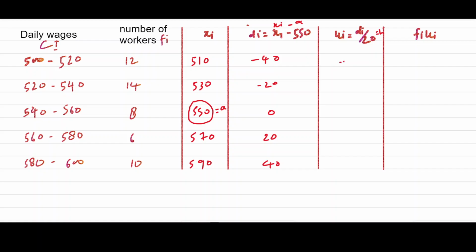Now here this will be minus 2. If we divide, this will be minus 1 and this will be 0, this will be 1, this will be 2. Now find out the value of fi and ui. Here 12 into minus 2 will be minus 24, and this will be 14 into minus 1, that means minus 14. Now this will be 8 into 0, that means 0, and now this will be 6 and this will be 20. Add it. Here we should add.